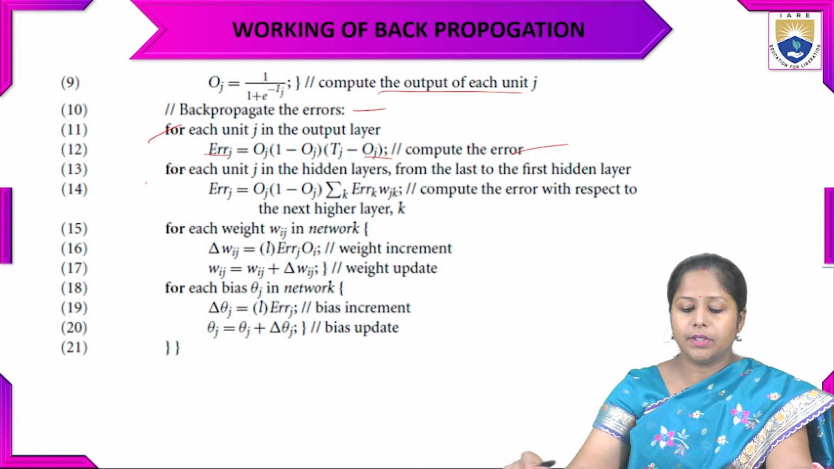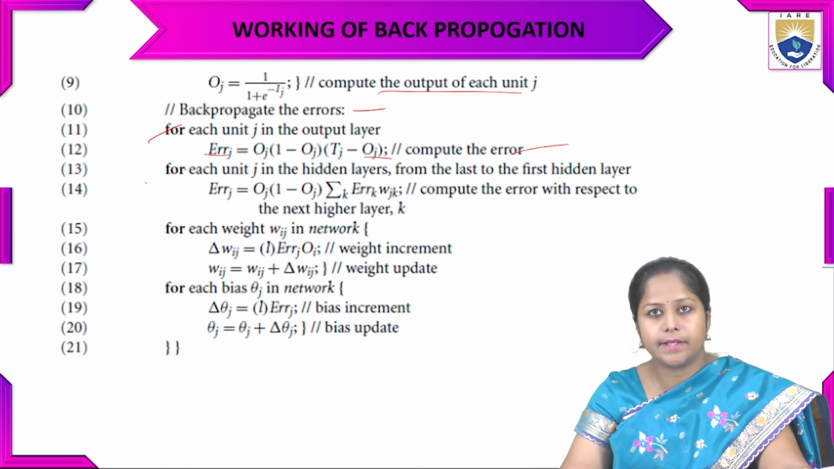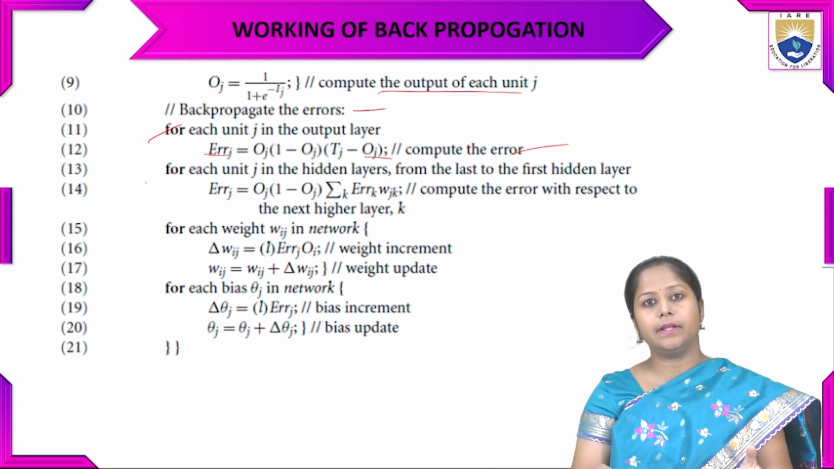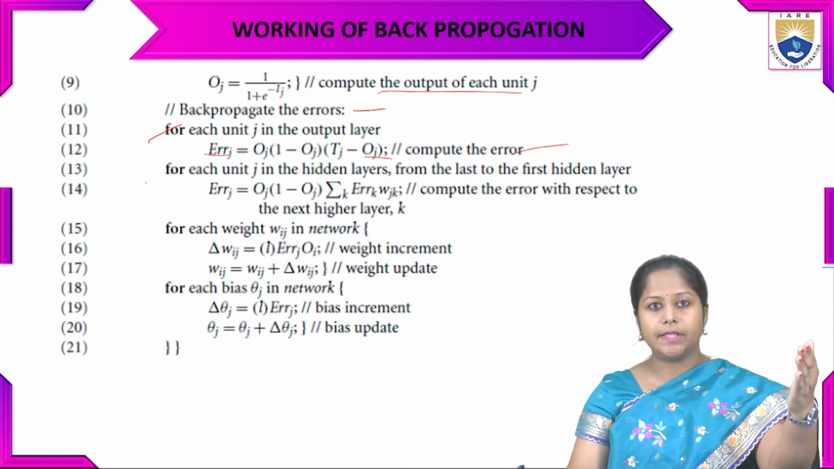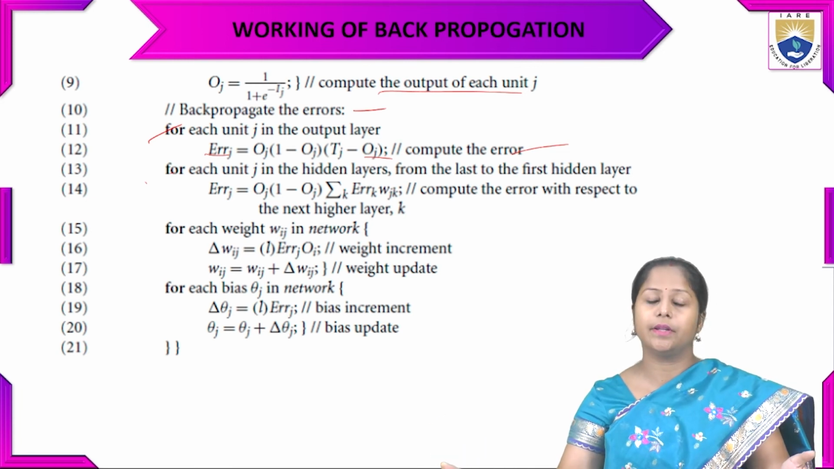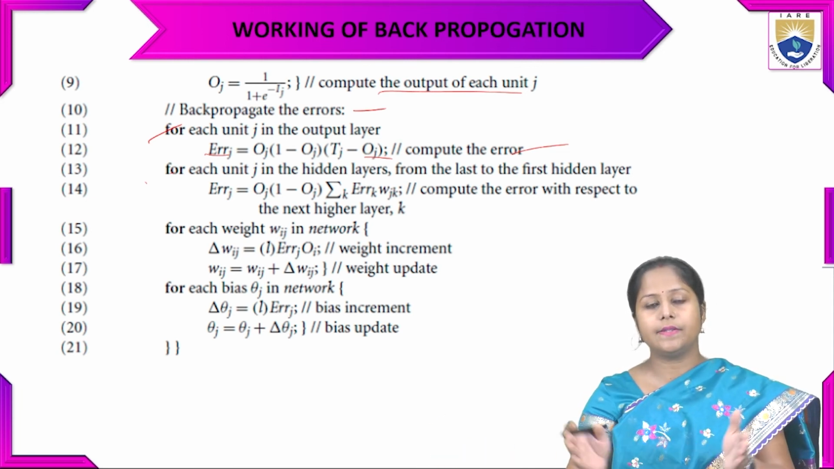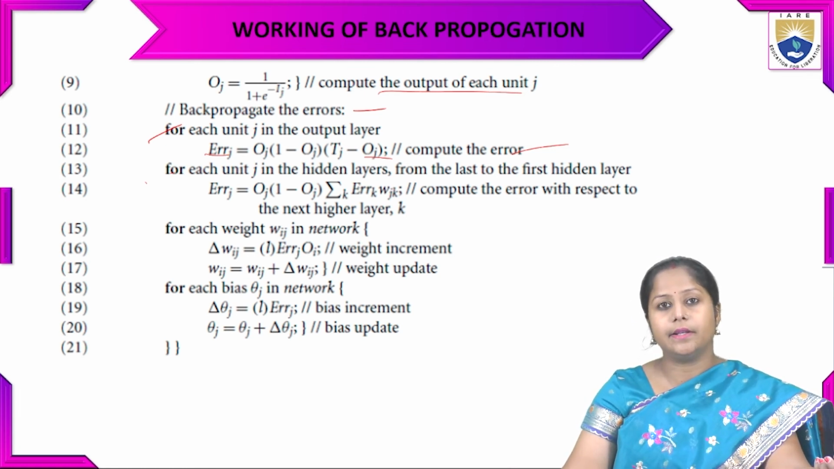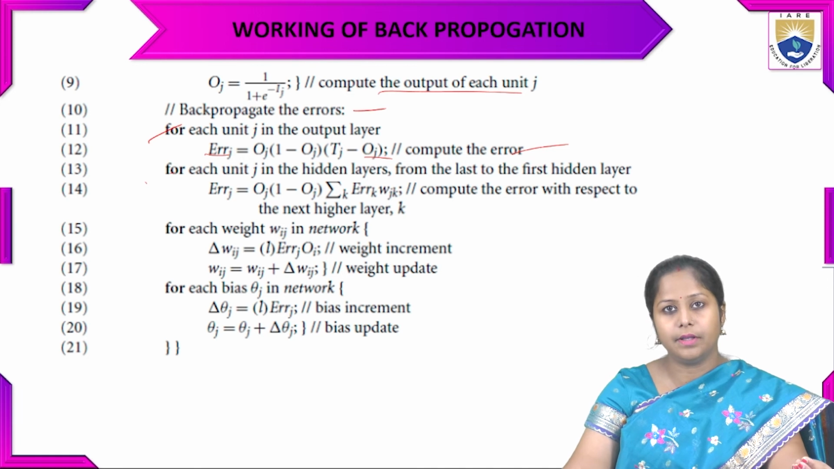Now for each unit j in the hidden layers, we calculate from the last to the first hidden layer. The network has the first layer and the last layer, and in between there are layers we cannot see. There will be many hidden layers, and for those we have to calculate that particular error.